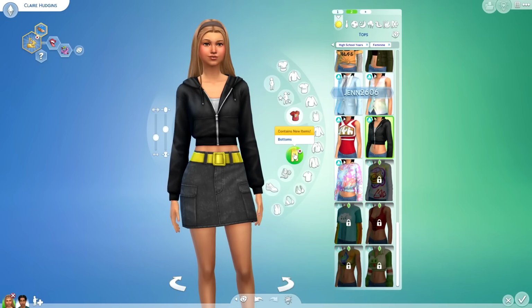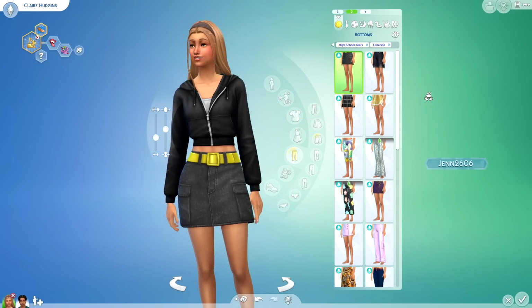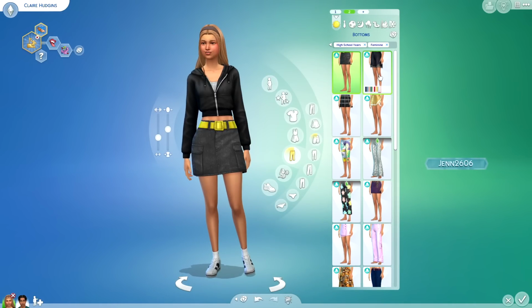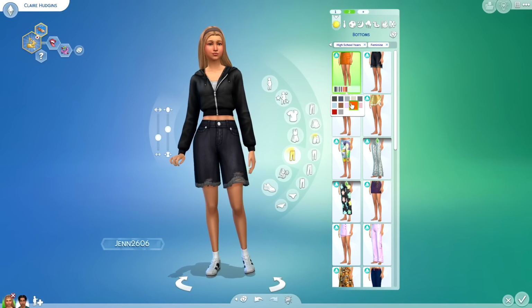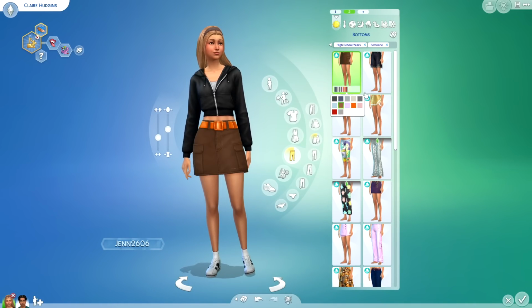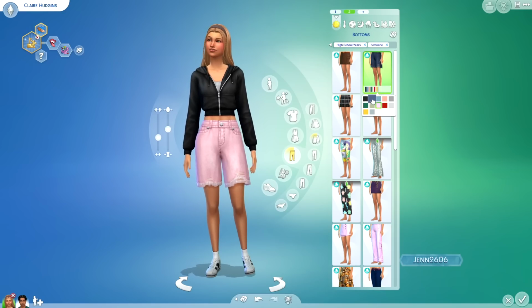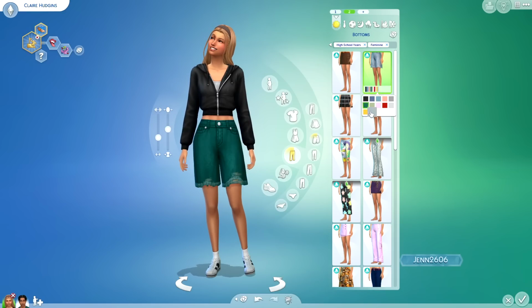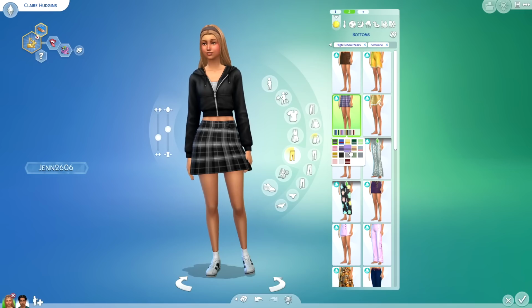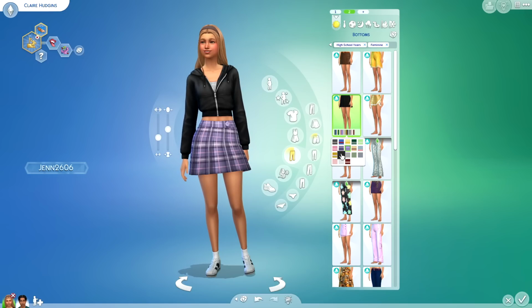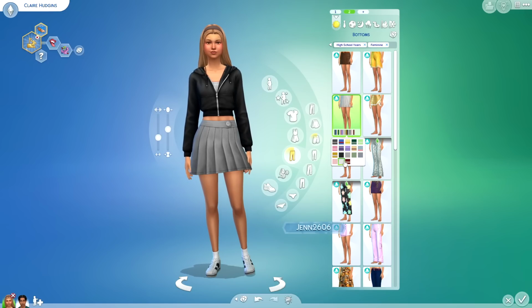And then let's do bottoms. Okay, so I'm just gonna run through these, right? Because we're already at 10 minutes in. So here's a cute little skirt. It comes with a belt. We have these jeans that kind of remind me of the jeans that we just got with Werewolf Pack. You guys know what I'm talking about, right? We have this cute little plaid skirt here. It does come in a few different options so that you can play around.